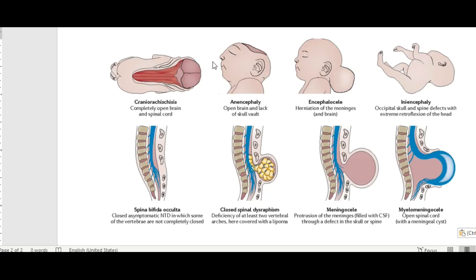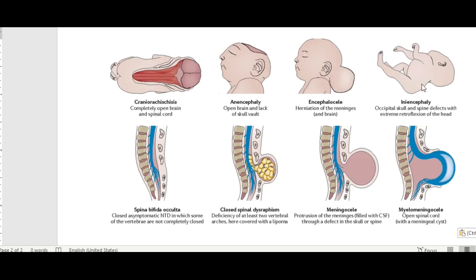Then the next disorder is anencephaly. This is anencephaly, which is a fatal condition, and here resuscitation is not advocated because there is no development of a proper skull vault. The brain is present, an open brain is seen, and the skull vault is absent. So this is a fatal condition. Resuscitation is not advocated. Then, next, it is encephalocele.